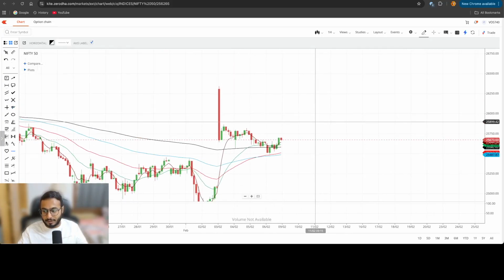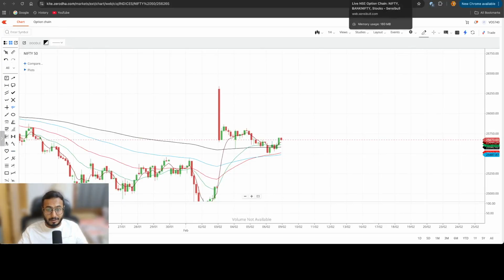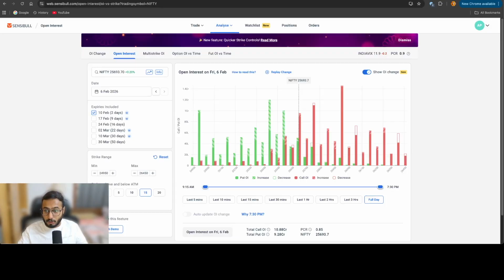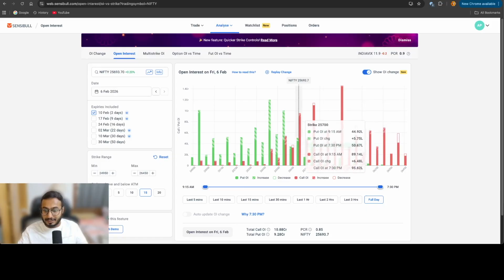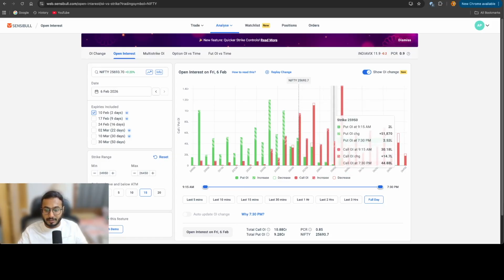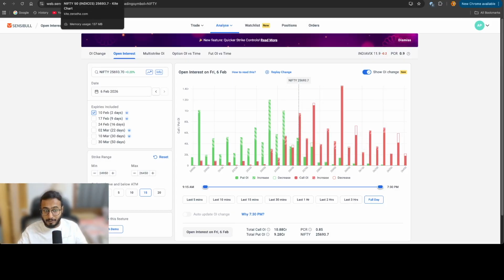One, if at all we are opening around here, these call sellers, if they are institutions or pros, will first try to bring the market down at least till the prior daily lows. If I had not seen this data, I would have anticipated that the markets will not come down, but since we are seeing a lot of call sellers will be trapped at the opening, they will first try to pull the markets down. This is the highly probable move.